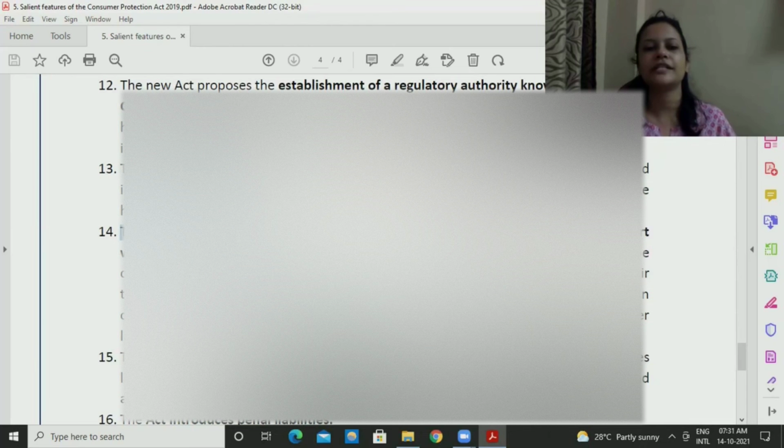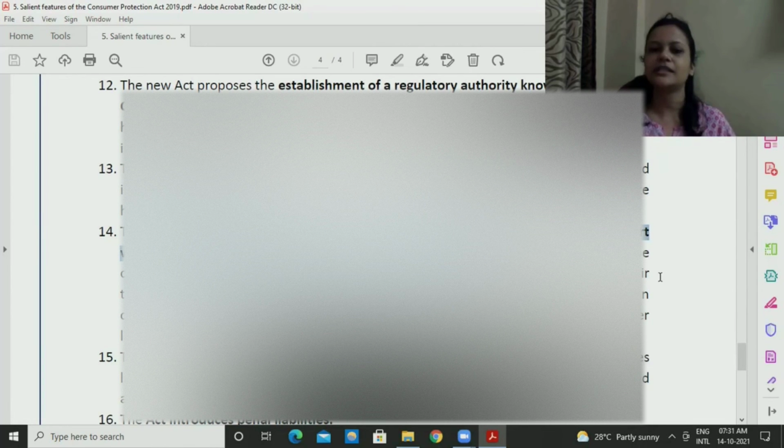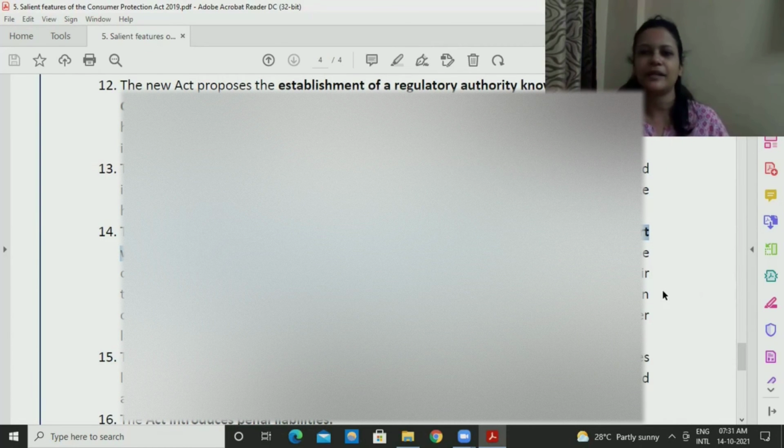It also covers unfair trade practices like food adulteration, overcharging, or short weighing on fixed price items and packaged commodities, etc. So these things we see very commonly, right? Food adulteration is there. Whatever they have mentioned, they just try to adulterate the food. It may be overcharging, like charging above the MRP. MRP is maximum retail price. Above that, you should not be charging. If they are charging, it does not matter whether it's 2 rupees or 3 rupees, you can file a complaint and the matter will be addressed by the commission. So overcharging is also included.